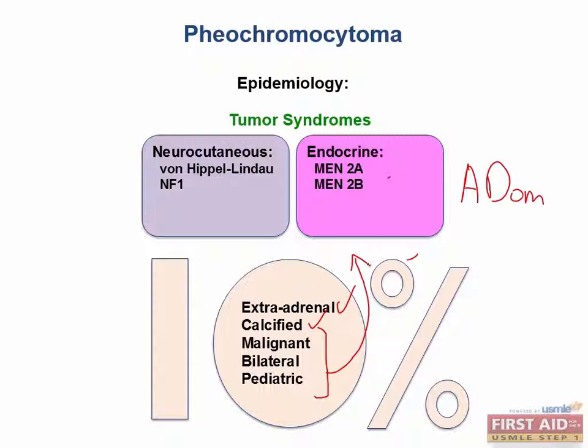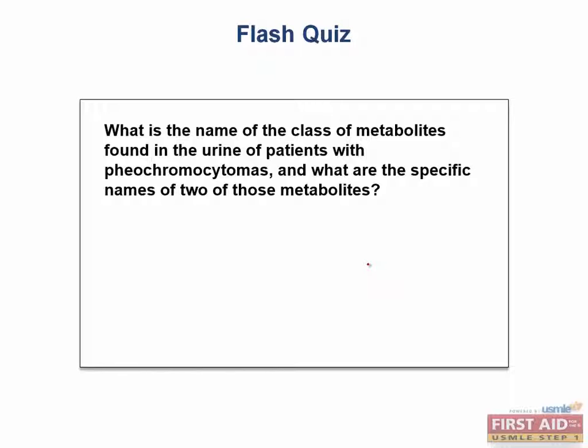Alright folks, let's wrap this section up on adrenal medulla tumors with a test of your knowledge. It's time for a flash quiz. High yield fact time. What's the name of this class of metabolites found in the urine of PHEO patients, and what are the specific names of two of those metabolites? I know those names are long, so pause and take some time to think about it if you need to.